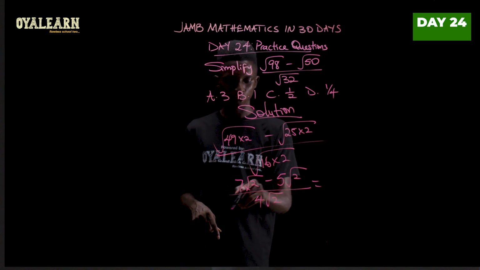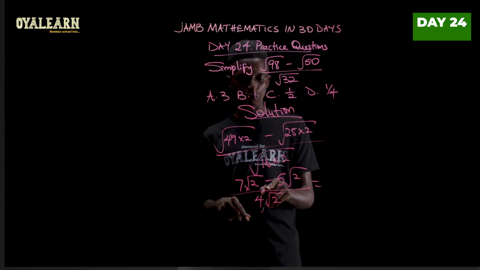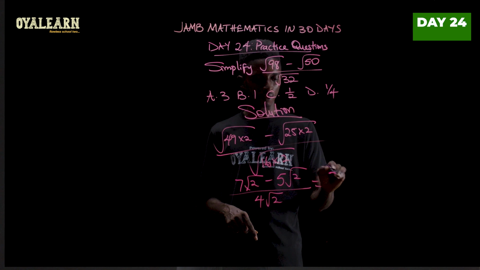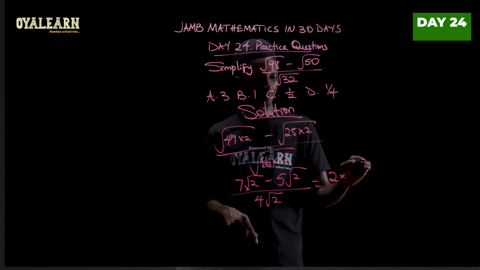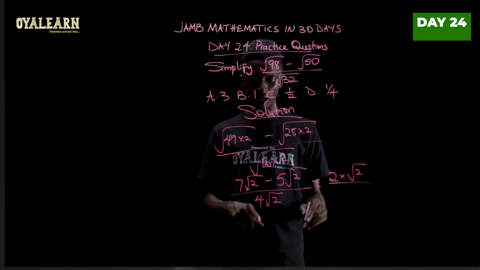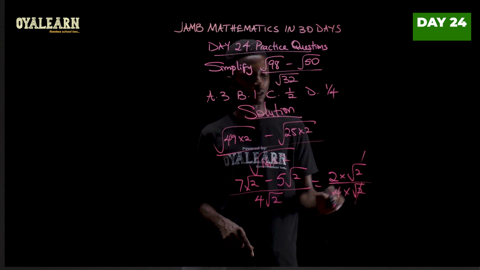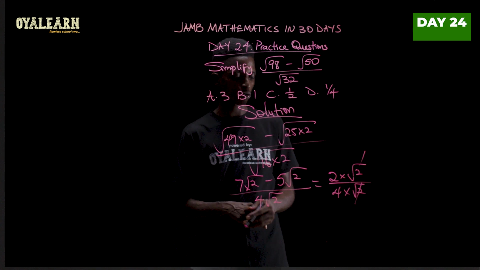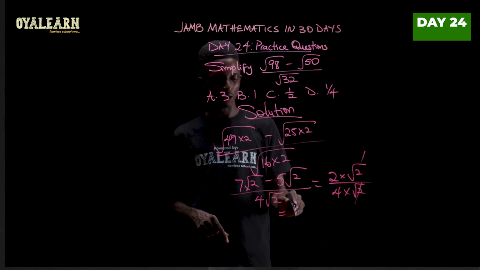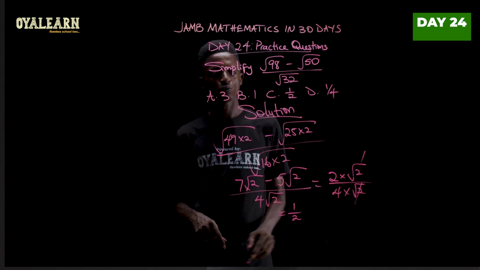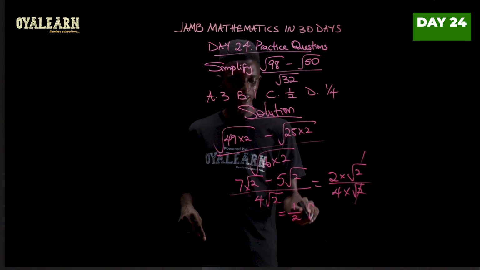Now if you do 7 root 2 minus 5 root 2, that will give you 2 multiplied by root 2. Over here we have 4 multiplied by root 2. So root 2 cancels root 2. So what we have is 2 over 4, and 2 over 4 is the same thing as 1 over 2. So the correct option here is C.